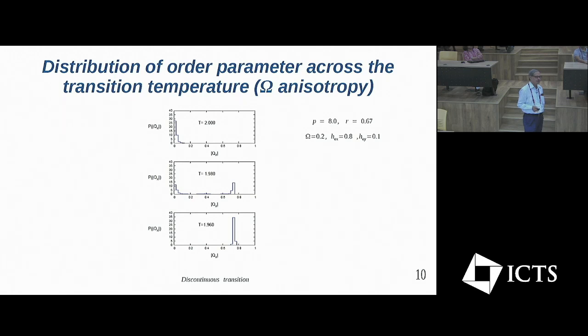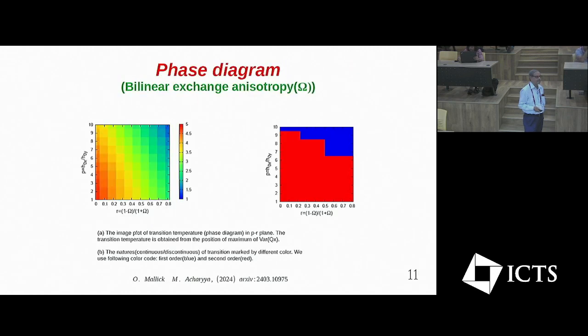Very close to the transition, it shows simultaneous two peaks, one around 0 and another at a non-zero value of Qx. The separation of these peaks basically measures the amount of discontinuity in the order parameter at the transition temperature. And this gives us the comprehensive phase diagram.